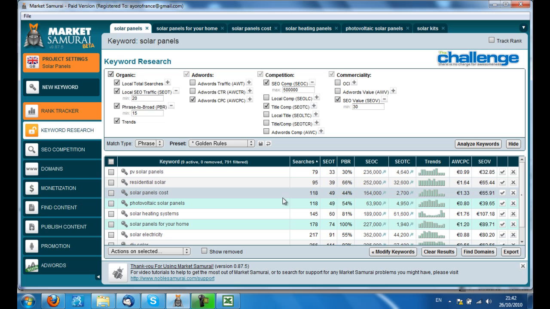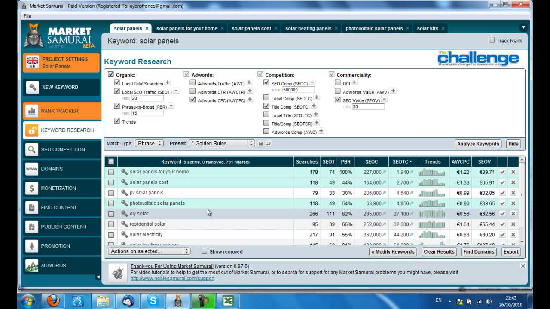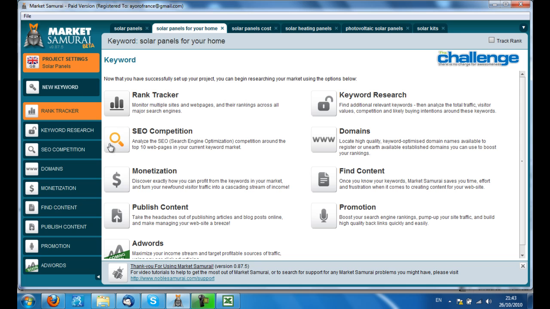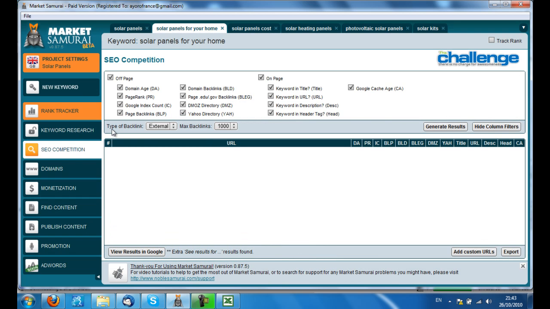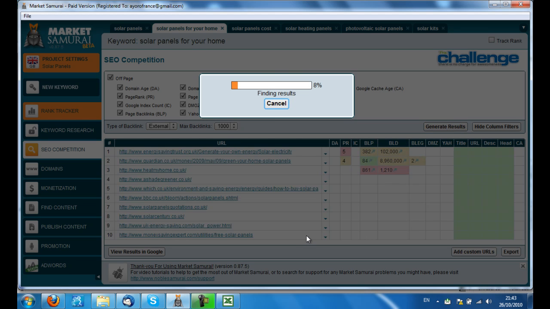Okay, still looking good, some of the ones I chose. Just redoing a sort. It's looking like a good market overall, so what I'm going to do is pause this while I get the SEO competition happening, and we'll click generate results, and then we'll come back and have a look at each of these.